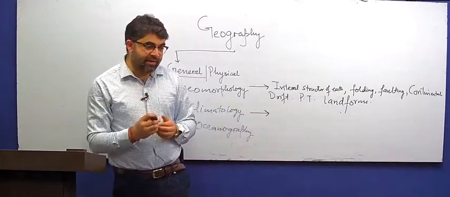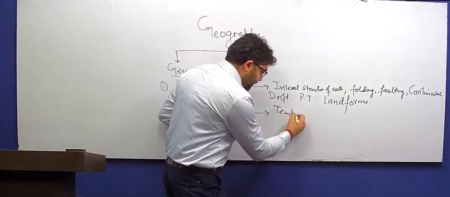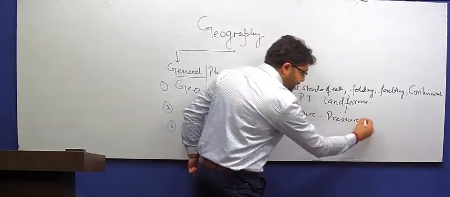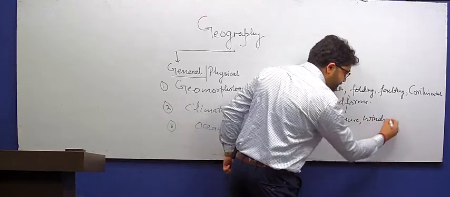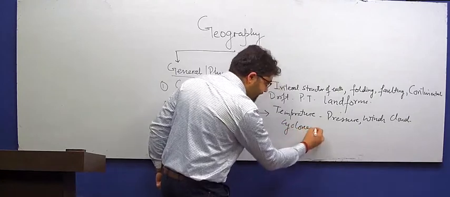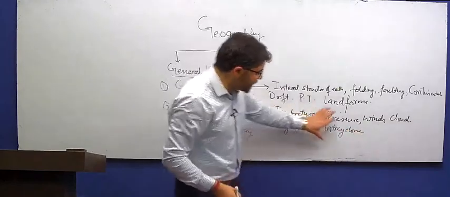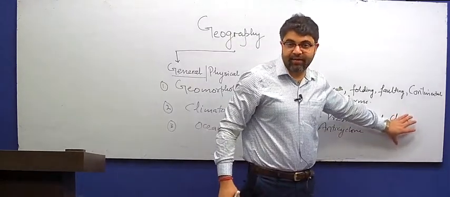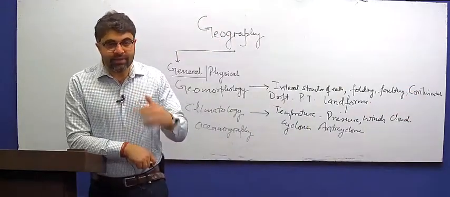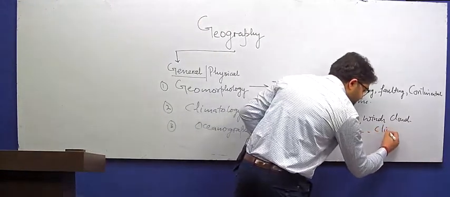So what is that physical state exactly? The physical state means the temperature of the surroundings, atmospheric pressure, wind system, cloud formation, phenomena like cyclones and anticyclones. When you understand these topics, you understand the weather system of a region. And when you understand the weather system of a region, you also understand topics such as climatic regions.